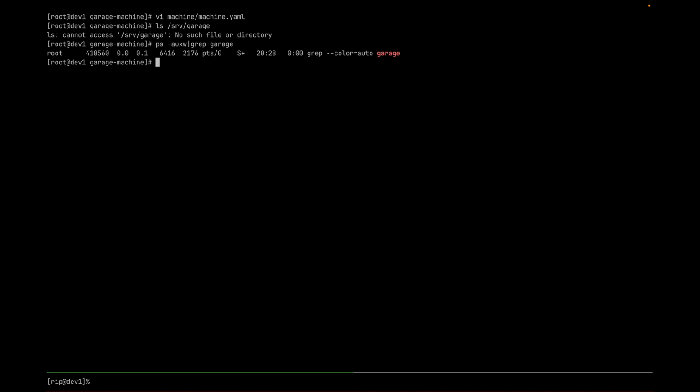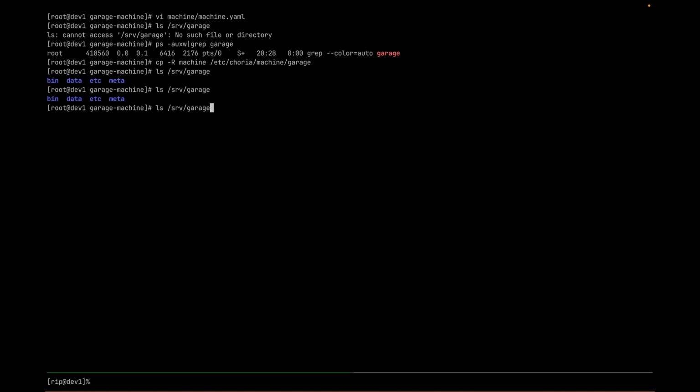And the Choria Autonomous Agent will keep that running forever, and the state machine will forever health check it, remediate, health check, remediate. So let's have a look. I have no Garage stuff in here at present. If I copy the machine, it takes a little bit for Choria to pull its store of machines and activate the machine. But very soon indeed we will see. Actually, it's already there.